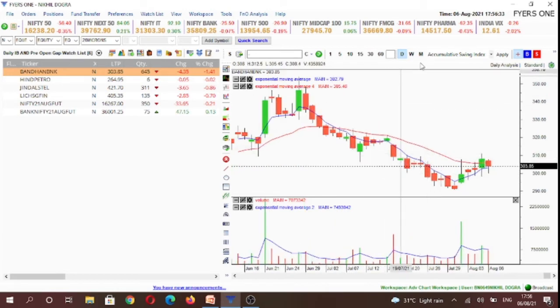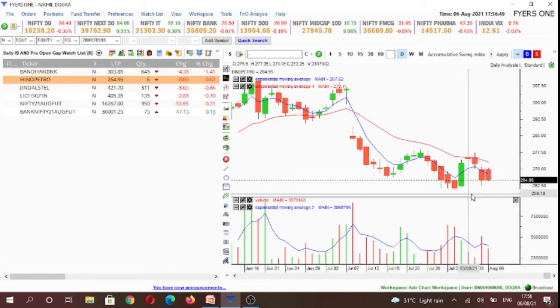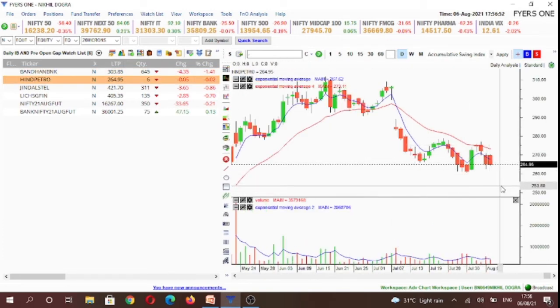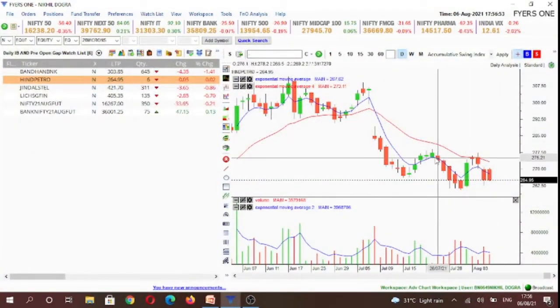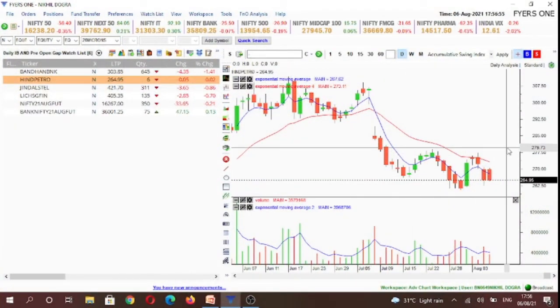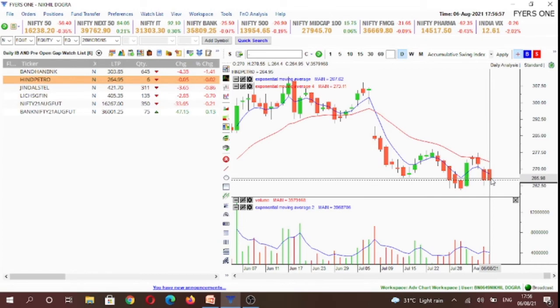The stocks that we have chosen, they have also formed an inside candle pattern on the daily time frame. So our first stock is Bandhan Bank. So in Bandhan Bank, we'll look for buying opportunity above 308.1 levels, or we'll look for selling opportunity below 299.9 levels. Our next stock is Hind Petro. It's again an inside candlestick, and it's in a downtrend based on 5 and 20-day exponential moving averages, and we would look for selling opportunity below 264.3 levels.